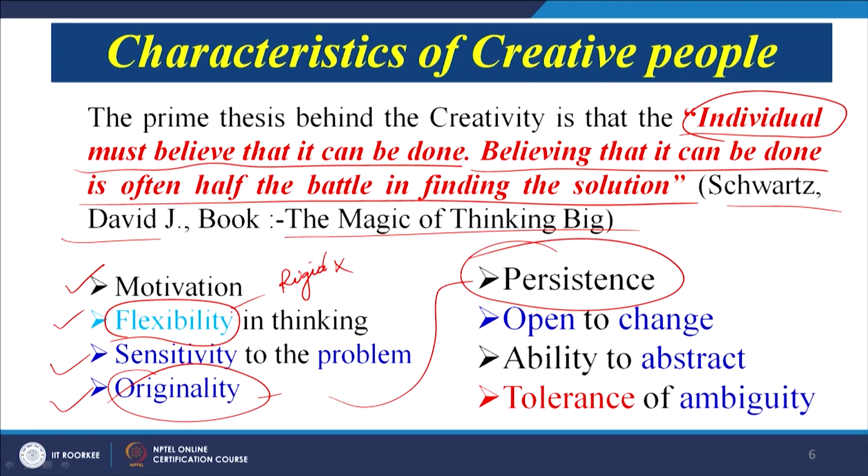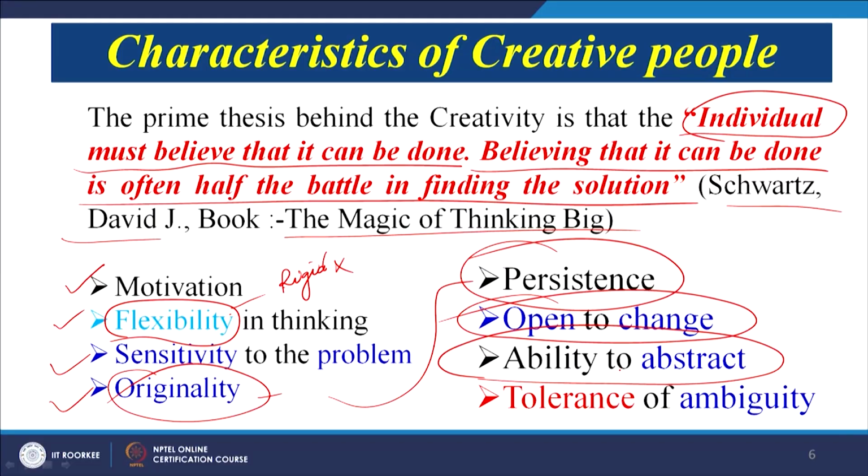As with flexibility, we must be open to change also. We must be receptive to new ideas. We must not be very stubborn in our approach. We must have the ability to abstract. We must try to understand the abstract approach and then try to bring it to objectivity. Then tolerance of ambiguity. That is also very important.